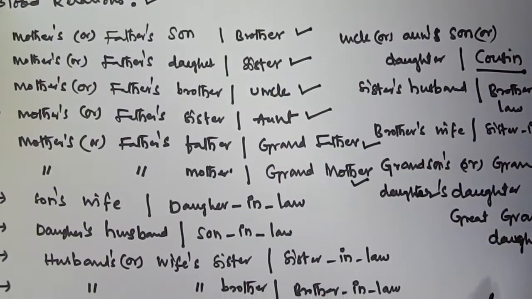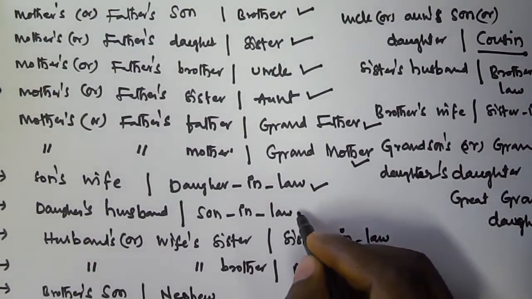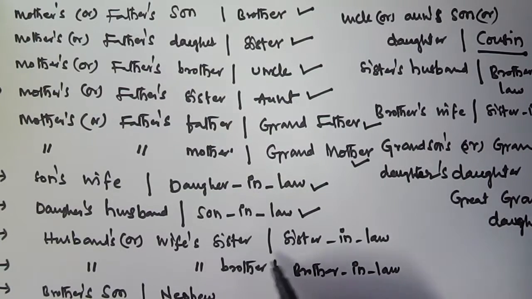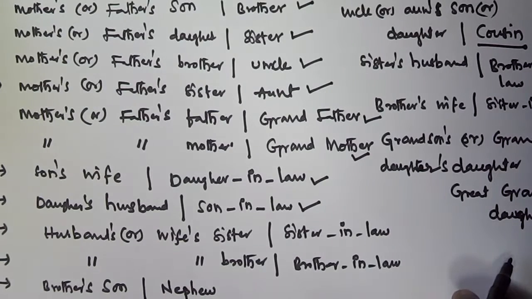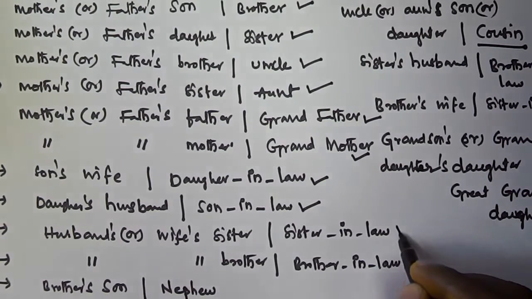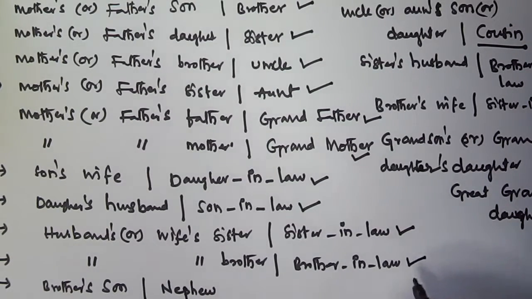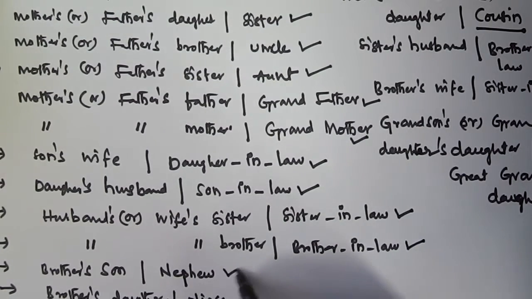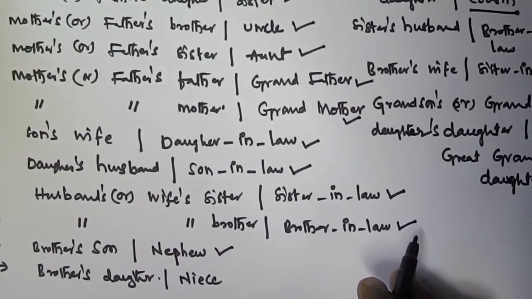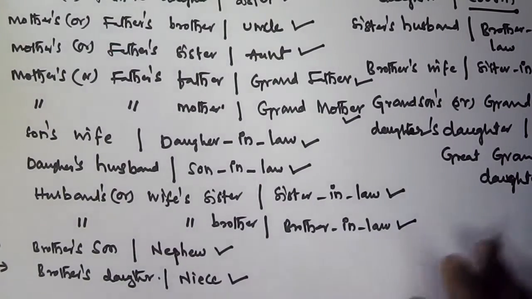Son's wife is called daughter-in-law, and daughter's husband is called son-in-law. Husband's or wife's sister is called sister-in-law. Husband's or wife's brother is called brother-in-law. Brother's son is called nephew, and brother's daughter is called niece.